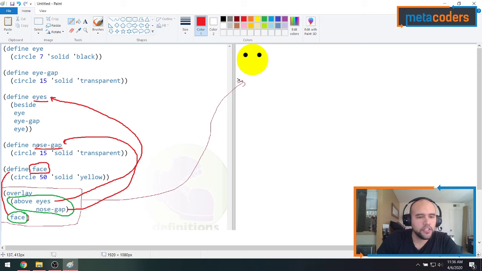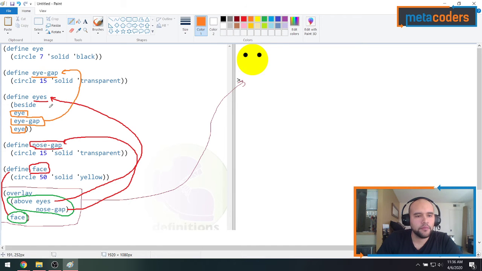Our face and nose gap are just circles, nothing else to explain there, but my eyes are a combination of something else. My eyes are a combination of one eye, gap, and then another eye. The eye gap is defined up here, which is, like I mentioned, a transparent circle.